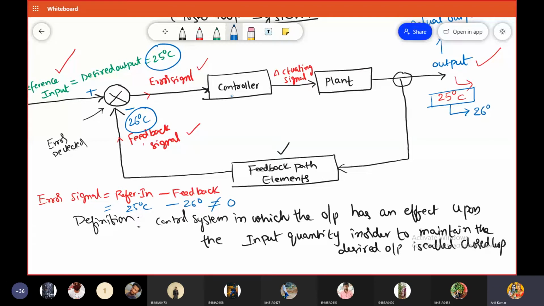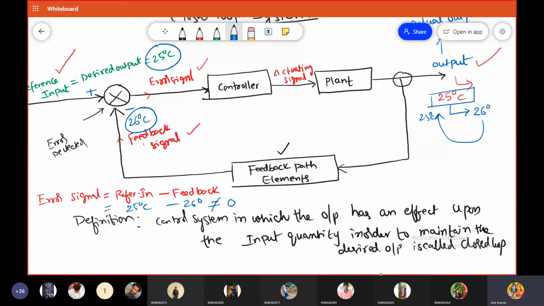In that case, the controller will modify the error signal and provide the activating signal. Based on the activating signal, the plant will control the output signal back to 25 degrees centigrade. In this way, the changes in the output are automatically corrected. Is it okay? So this is the scenario in a closed loop control system.